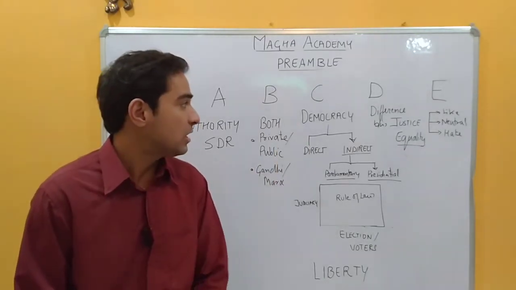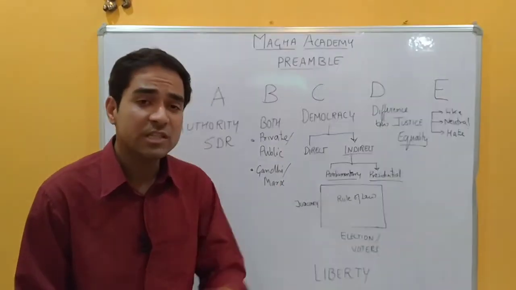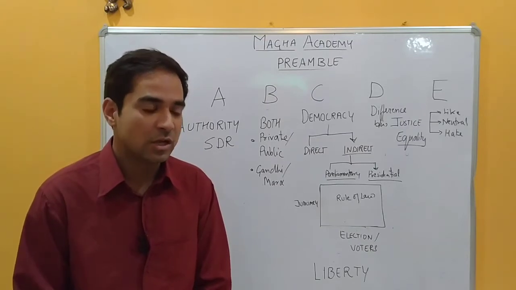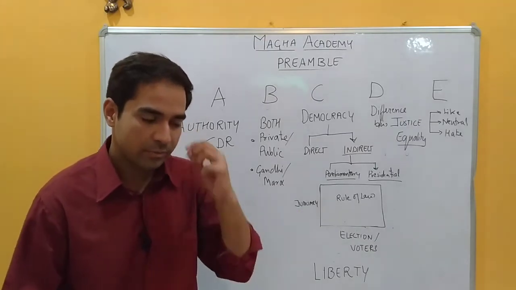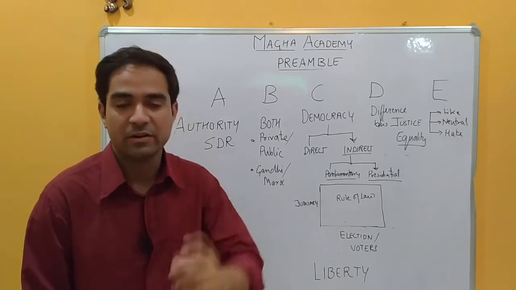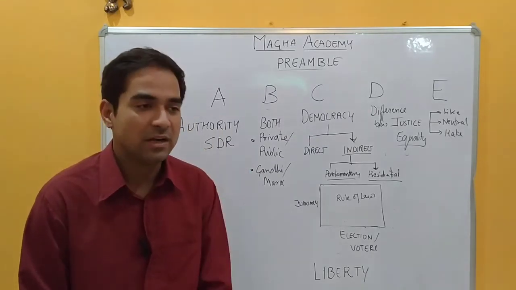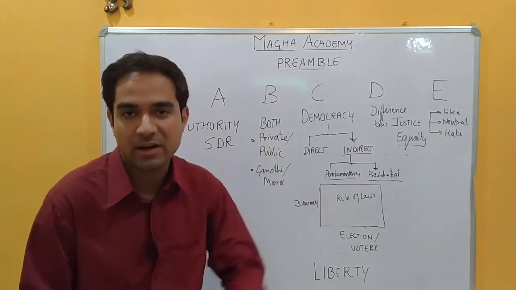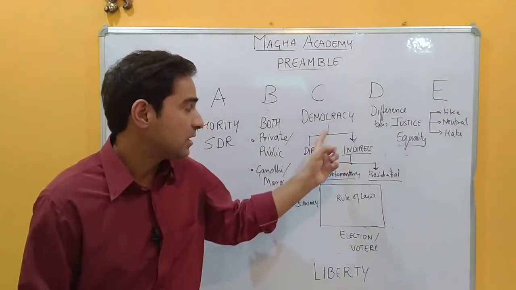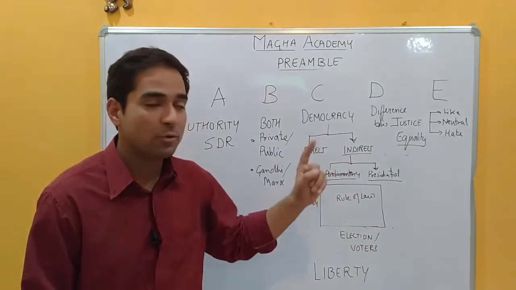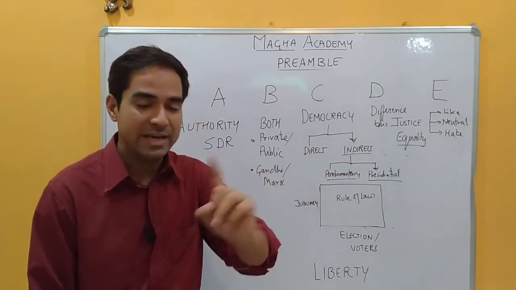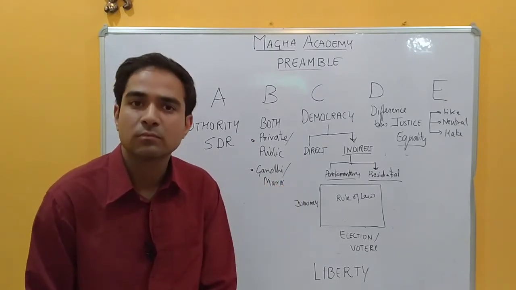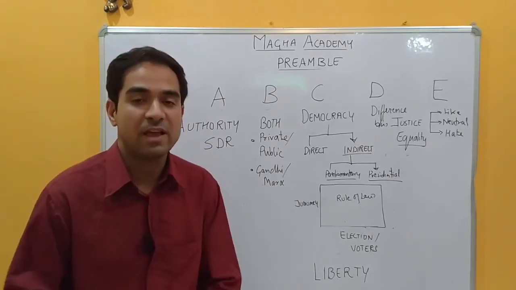And in the next video, the next is C for democracy. Whenever I read a book about democracy, different books, I found one common thing: it is always explained in a structured manner, like a chart diagram. First, democracy is divided into two types, that is direct and indirect. Switzerland has direct, and indirect we have.